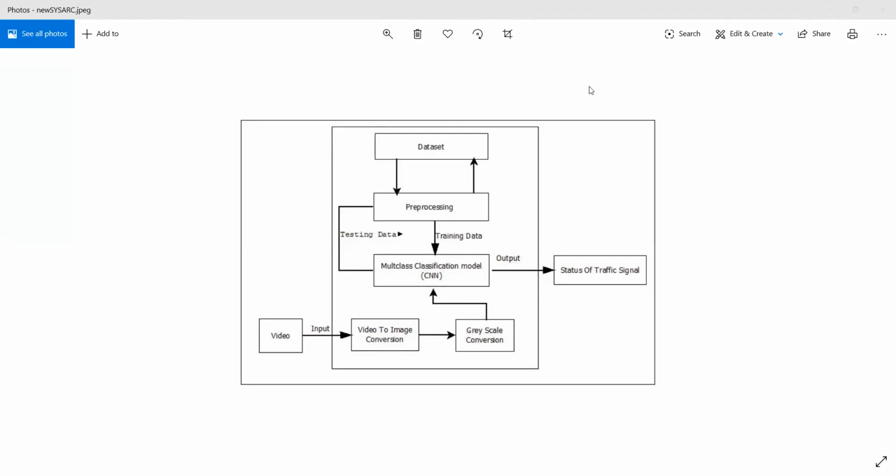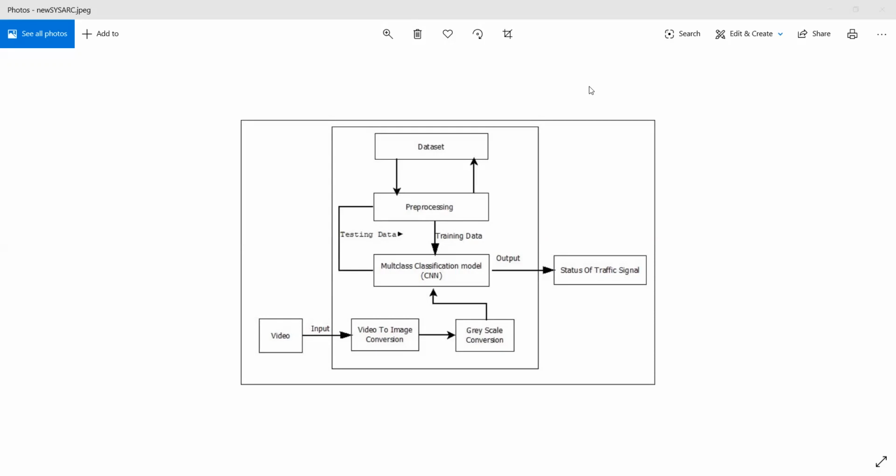Hello everyone, I am Kadam Rajni. I am going to explain dataset and pre-processing. First of all, we can see what is dataset. Our dataset consists of various images. We store images for our dataset. The dataset is created using various images of different traffic situations, with and without traffic light. These two situations we see in our images. Then we pre-process these images.